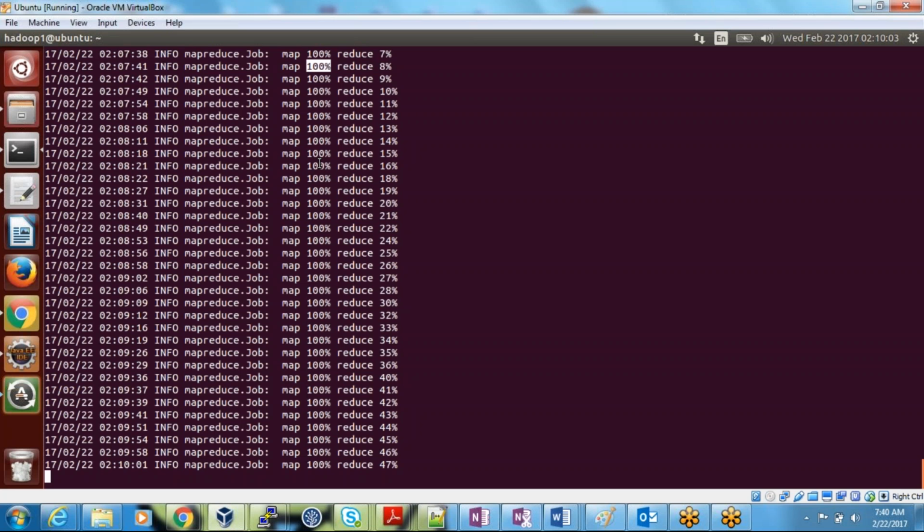What if one of the mappers fails? If one of the mappers fails, you might know about speculative execution. It will try to launch the same job on another machine. If it still fails, the job will fail.